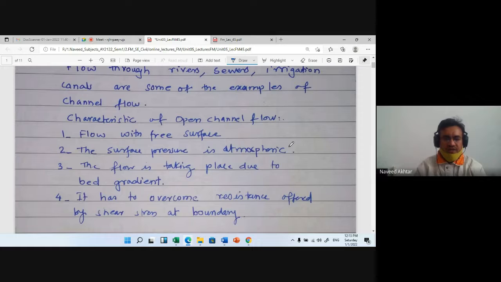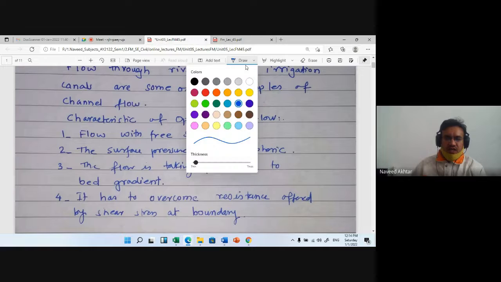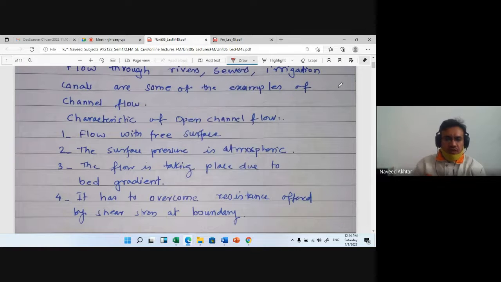The flow is taking place due to bed gradient, or you can say the bed slope. It has to overcome resistance offered by shear stress at the boundary.